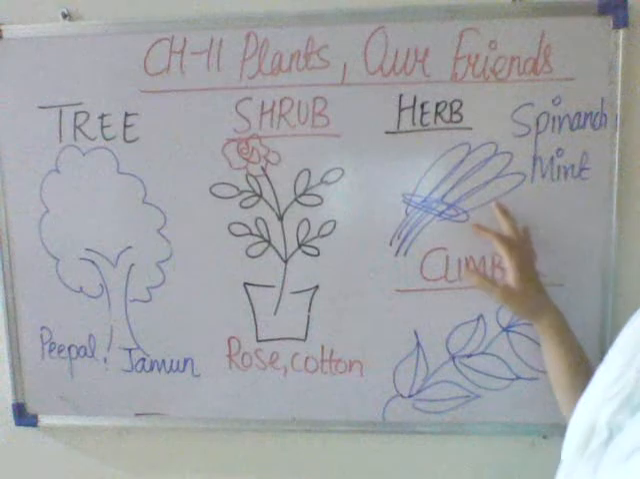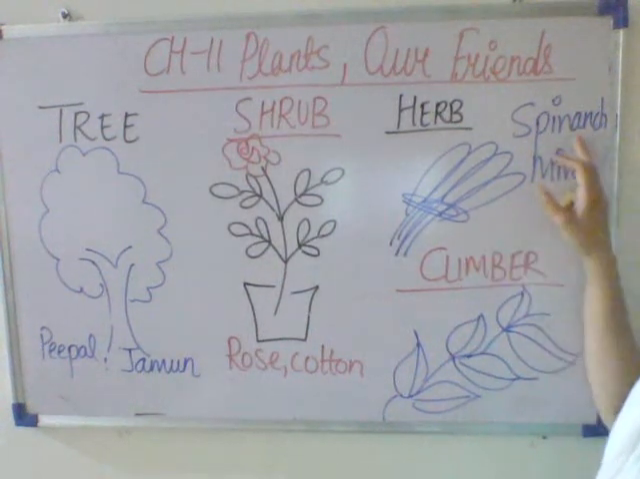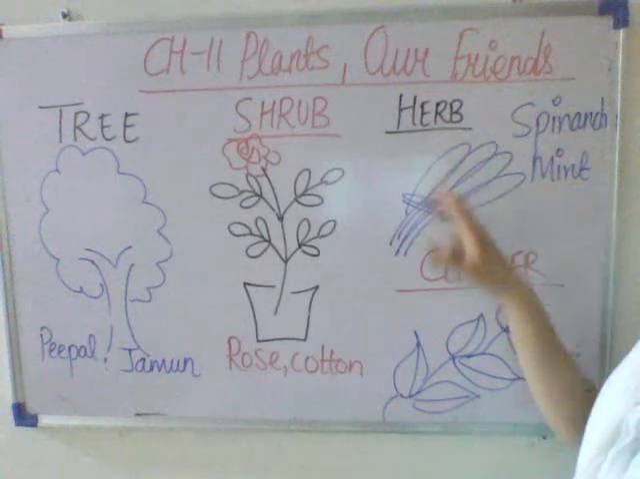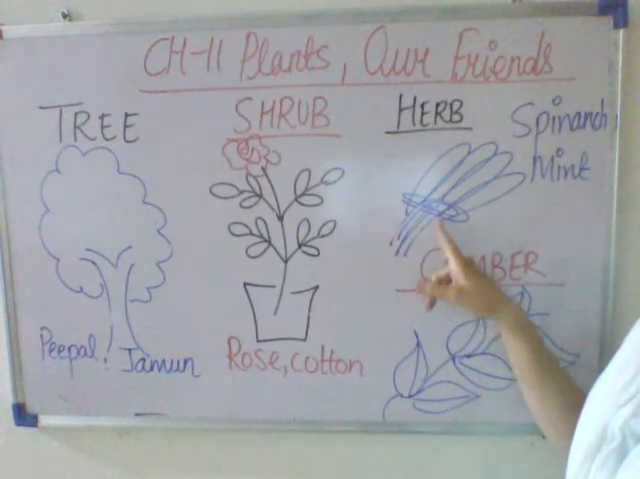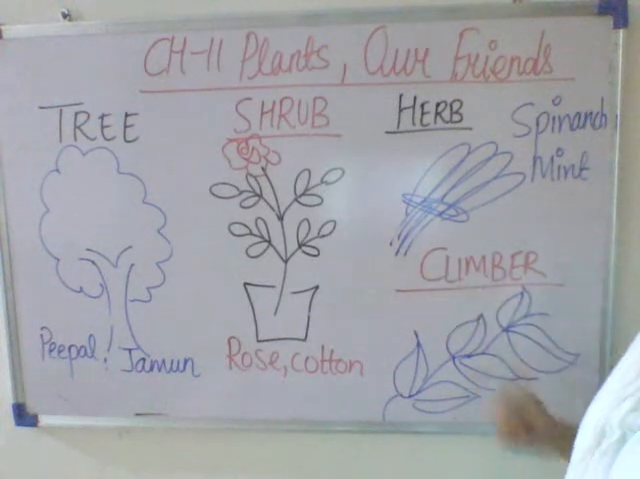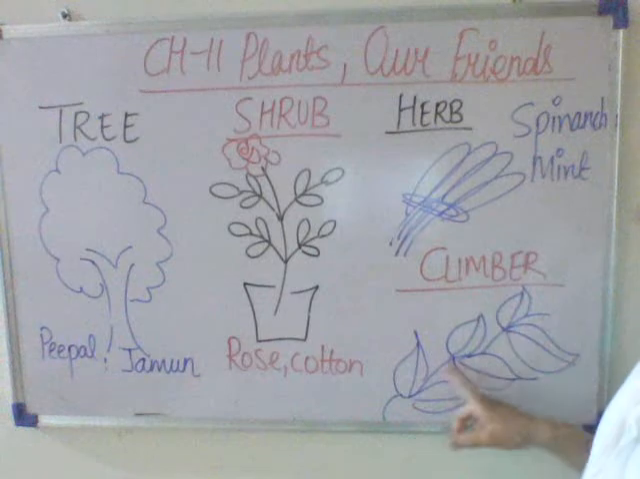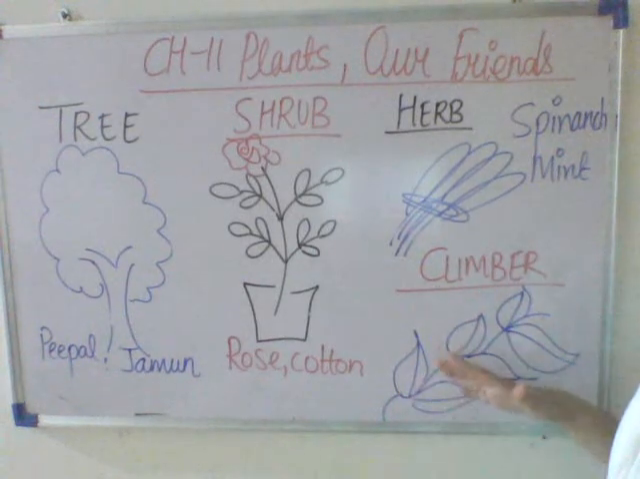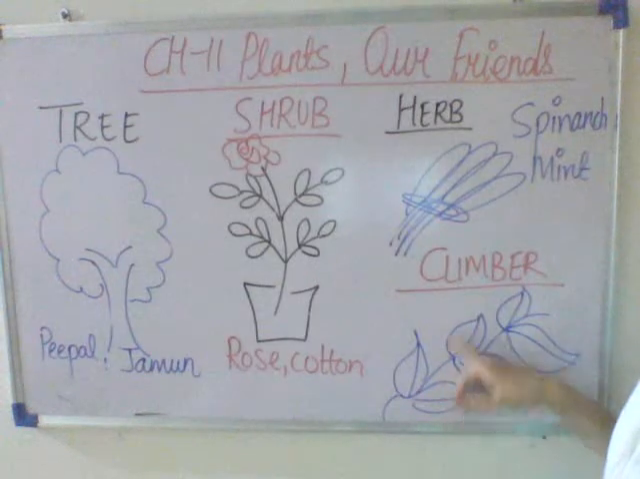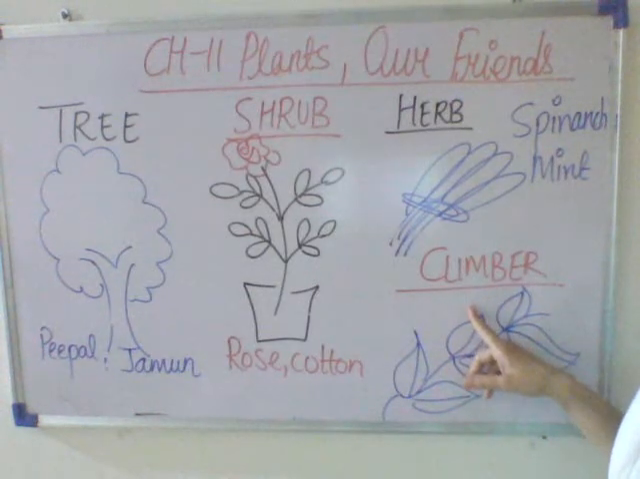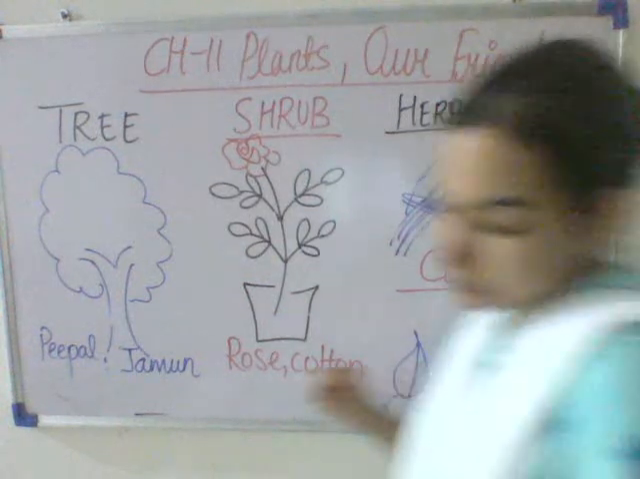Next comes the herb. Herbs are very small, like spinach, mint. These are herbs. Their stem is very thin. Generally it is green in color. The next is the climber. The climber has a very thin stem, so it cannot stand in a straight position. What are the examples of the climber? Like money plant, pea. These are examples of the climber.